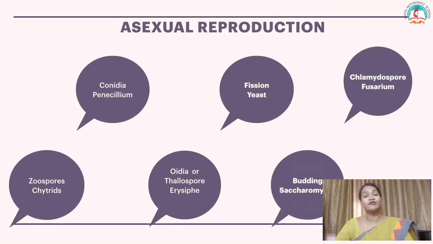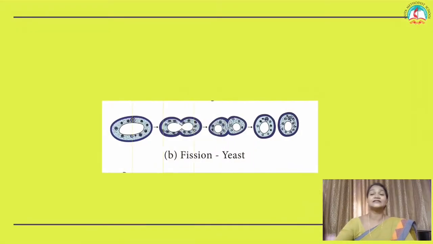Chlamydophore is also another type of asexual reproduction, an oval or spherical structure formed in the fungal mycelium. Example, Fusarium. Now these are some of the asexual reproduction seen in fungi. Let's look at the sexual reproduction. Before that, let us look at the images of the asexual reproduction.